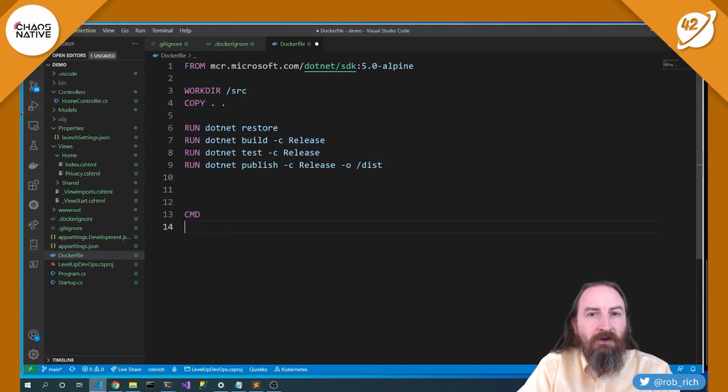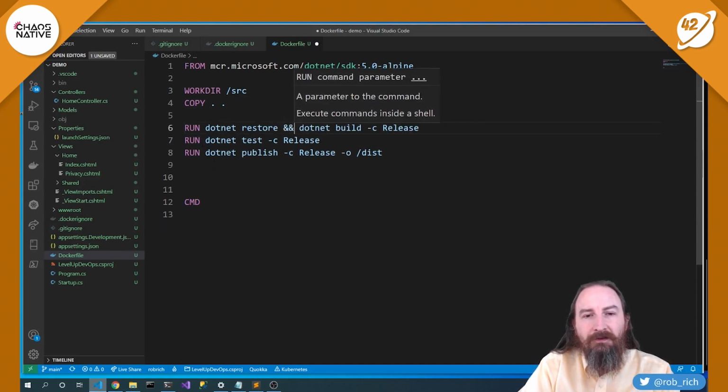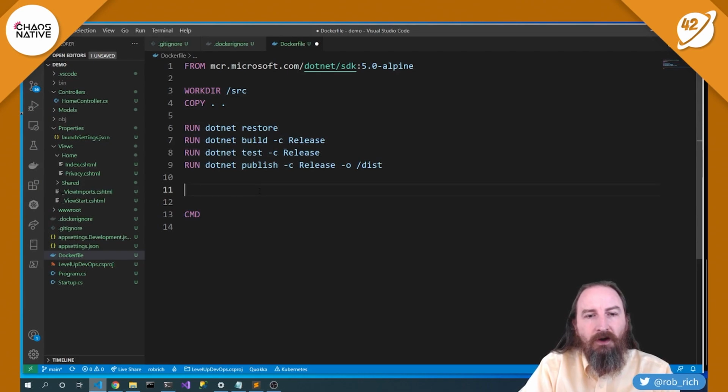Now each of them is going to build a separate layer, so we could do interesting things like combine them together, but in this case, we really like that Docker will cache each of these layers, so having them specified here is kind of nice.